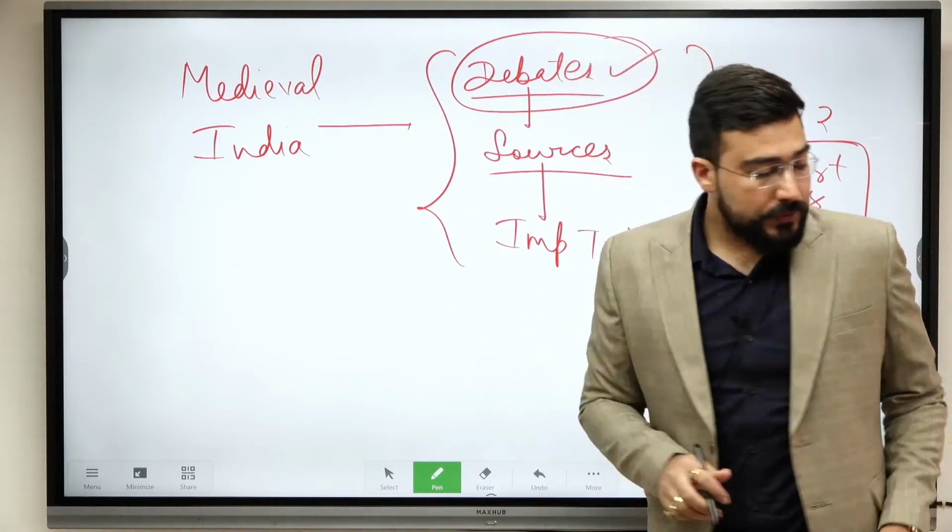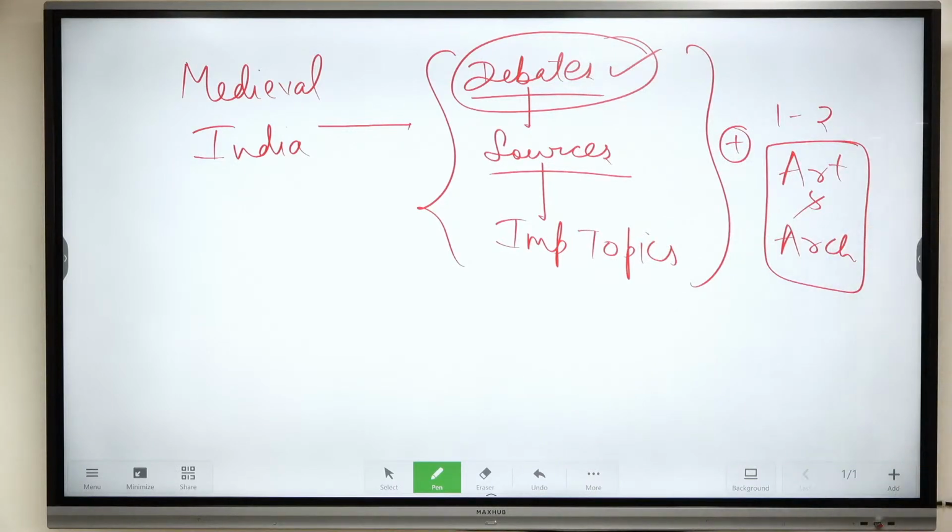Okay, and if you see the art and architecture handout, we have Sultanate architecture, then we have Mughal architecture. In both of them you need to understand the transitory phase. How during the Sultanate period we see the evolution of architecture, similarly under the Mughals. After that we have Mughal paintings. Among Mughal paintings the most important thing for us would be Jahangir, and the influence of other paintings on Mughal paintings.